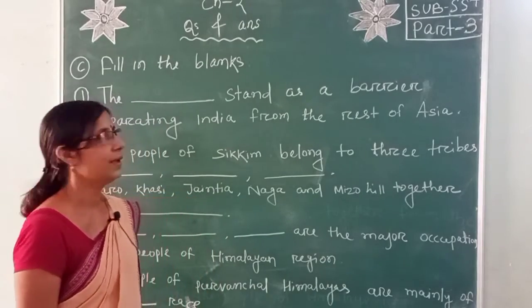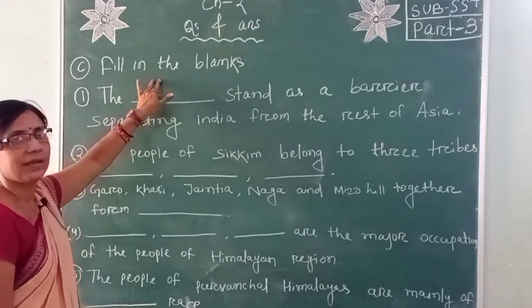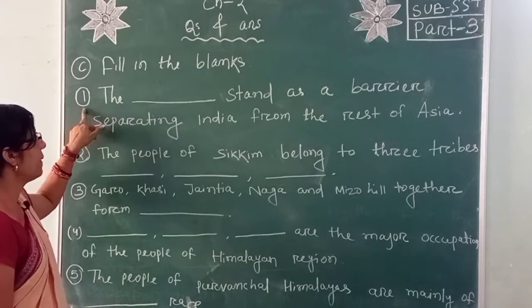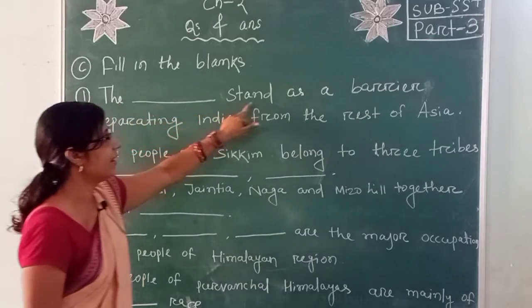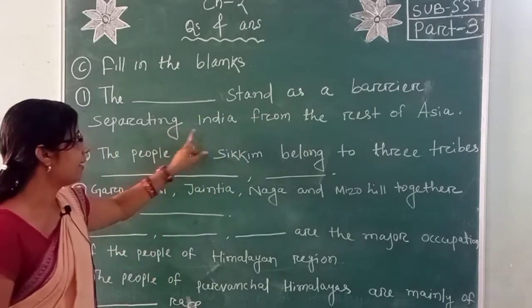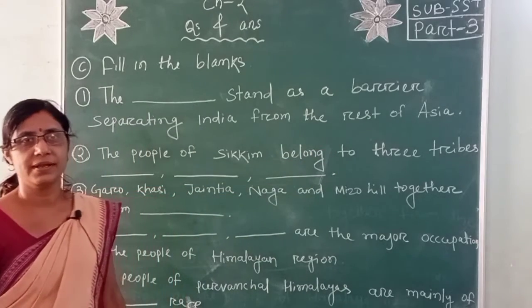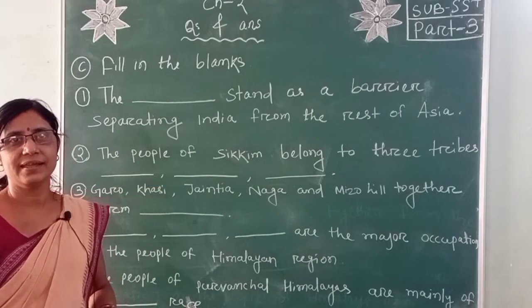Now number C, fill in the blanks. 5 questions are there in number C. Number 1, the dash stand as a barrier separating India from the rest of Asia. What will be the answer? Just think.